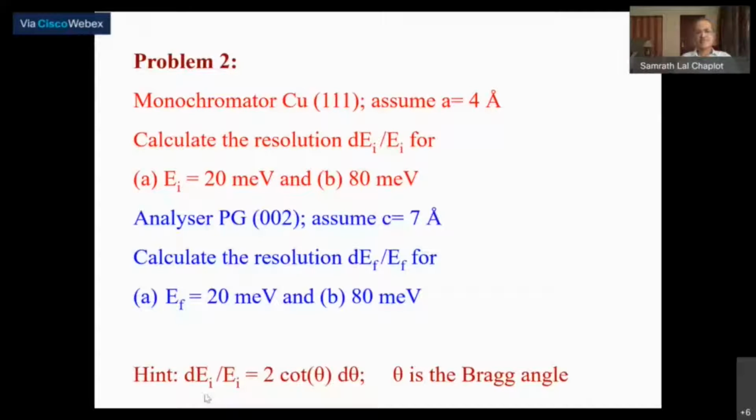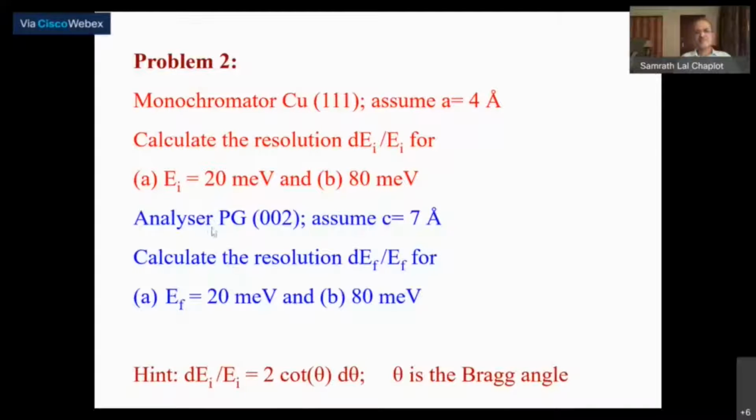Okay, as a hint, you can actually derive that this quantity is nothing but 2 cot theta d theta, where theta is the Bragg angle, and d theta is the divergence of the neutron beam. And the same would apply to the scattered neutron energies.